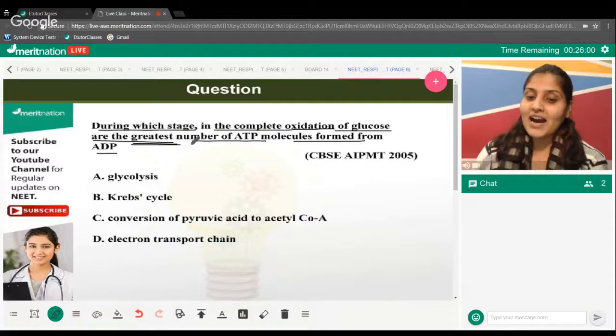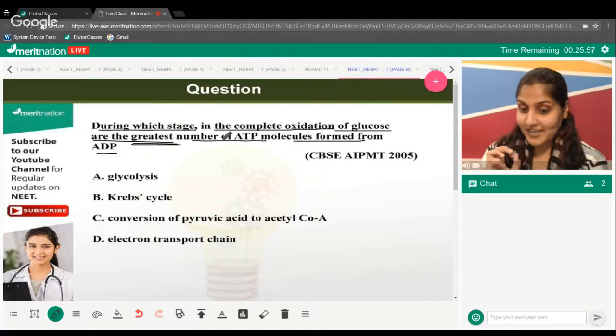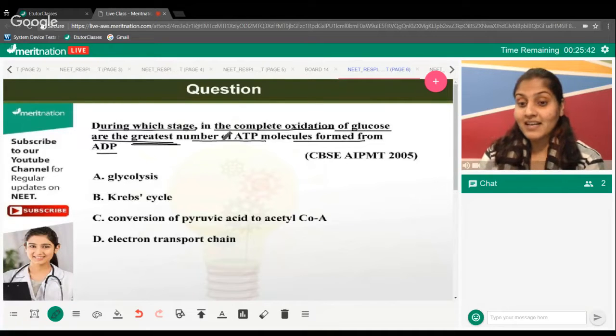In the previous session, I gave you the summary of aerobic respiration. If you were not there, please make sure you see that. I told you how many ATPs you are making in each step. Some of you who were present in the previous session remember that. So now it's the time to put it into use. You will be telling me in which process exactly we form the maximum number of ATP. The time is about to get over, guys. Answer, everyone. Time is about to be over.